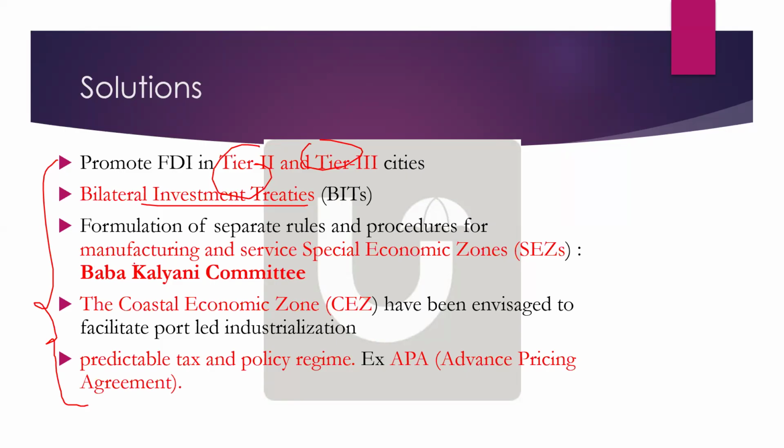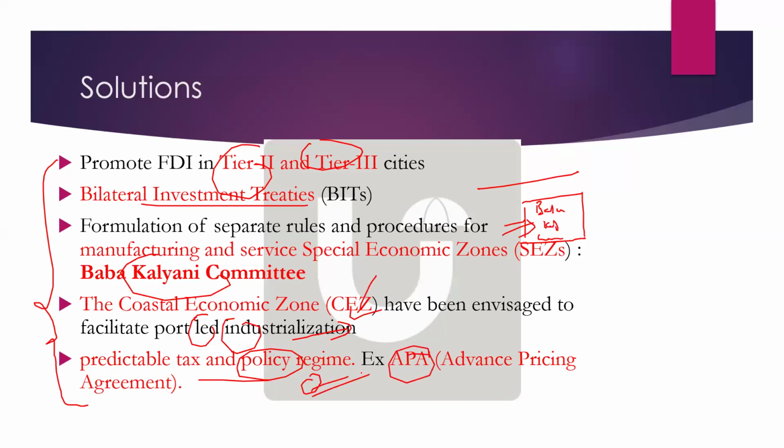Okay. So when you write the committee, in the presentation, it has to be definitely in a box, and mention Baba Kalyani committee. Don't mention it in plain text; if you put it in a box, it is clearly visible to the examiner. Next, the coastal economic zone has been envisaged to facilitate port-led industrialization and promote FDI in this sector. And there should be a predictable tax and policy regime, for example advance pricing agreements. So these things you can mention in the solutions.